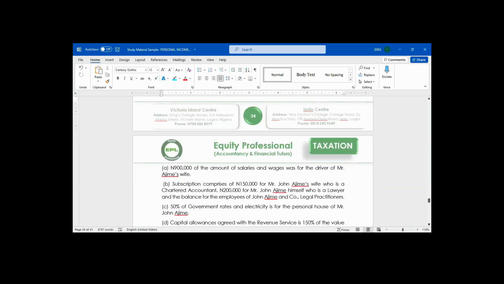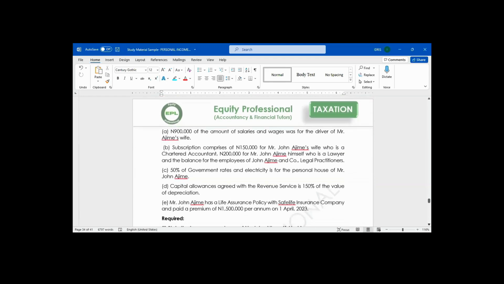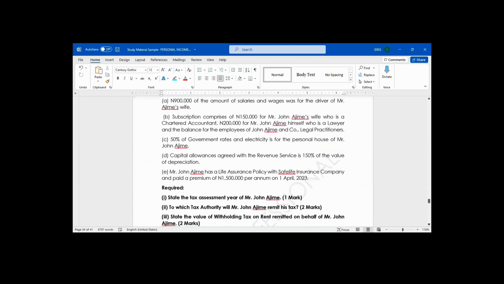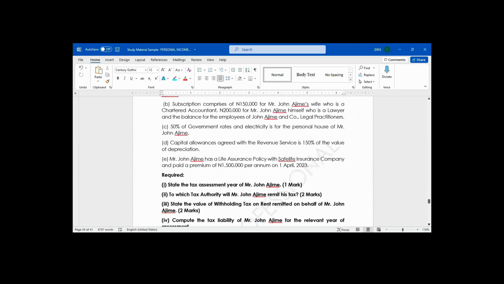C. 50% of government rate and electricity is for the personal house of Mr. John Ajime. D. Capital allowances agreed with the Revenue Service is 150% of the value of depreciation. E. Mr. John Ajime has a life assurance policy with Safe Life Insurance Company, $1,500,000 per annum on 1st April 2023. Required: 1. State the tax assessment year of Mr.